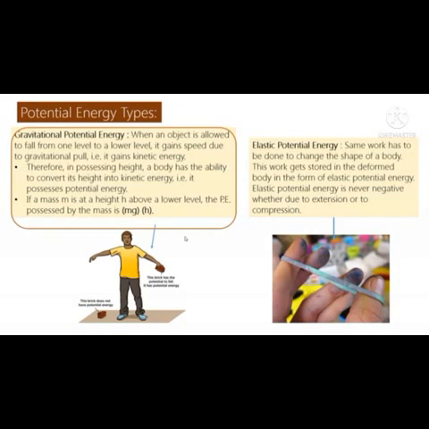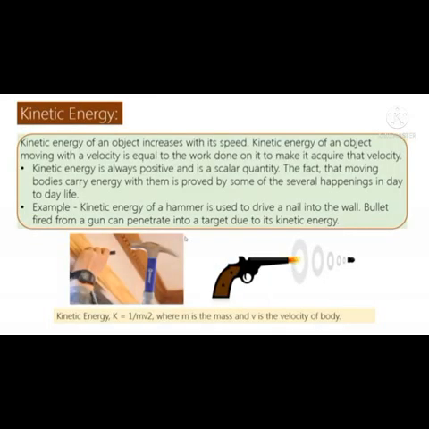Elastic potential energy. Some work has to be done to change the shape of a body. This work gets stored in the deformed body in the form of elastic potential energy. Now kinetic energy. Kinetic energy of an object increases with its speed. Kinetic energy of an object moving with a velocity is equal to the work done on it to make it acquire that velocity. Kinetic energy is always positive and is a scalar quantity.